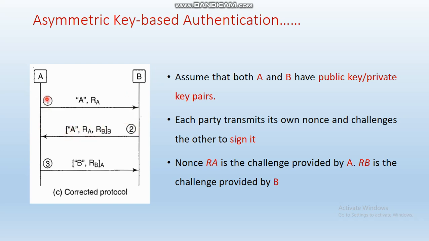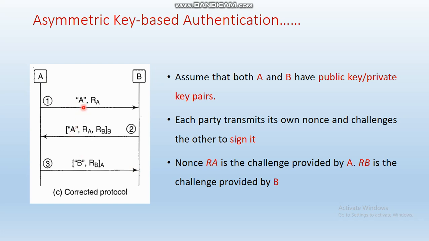Okay, so party A is also going to send the identity of B and the RB value, and again that particular thing he is going to sign using the private key of A. And that message is being sent back to party B's side. So what you can see here is that if a message is being sent, the identity also is being sent.